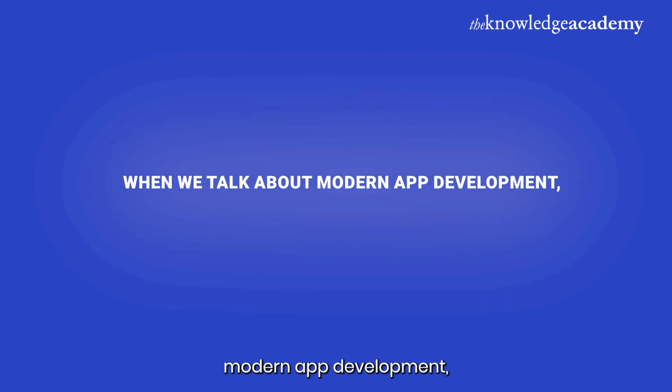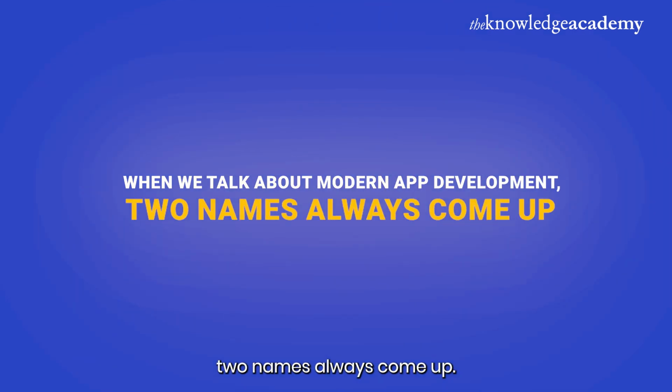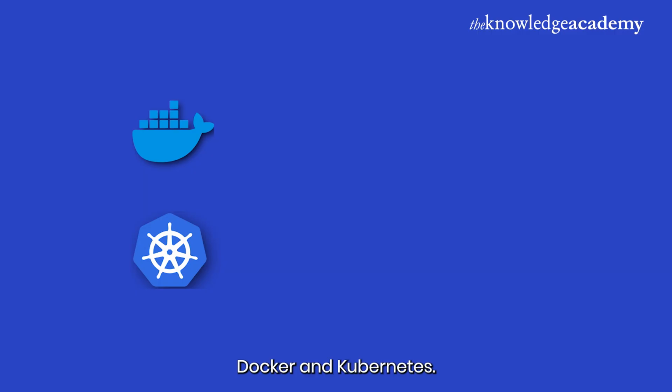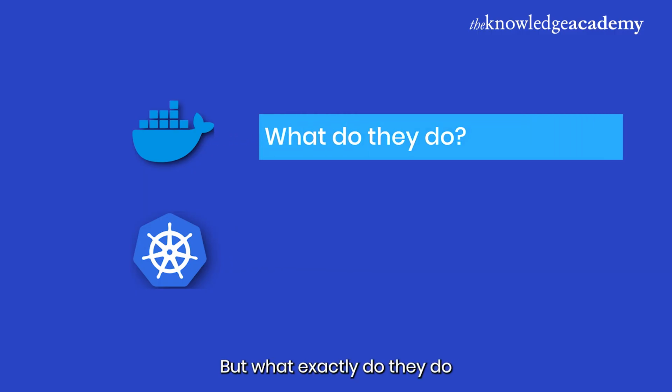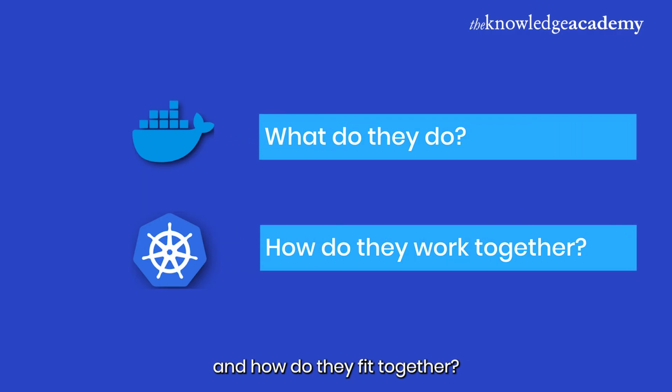When we talk about modern app development, two names always come up: Docker and Kubernetes. But what exactly do they do? And how do they fit together? Let's break it down simply and clearly.